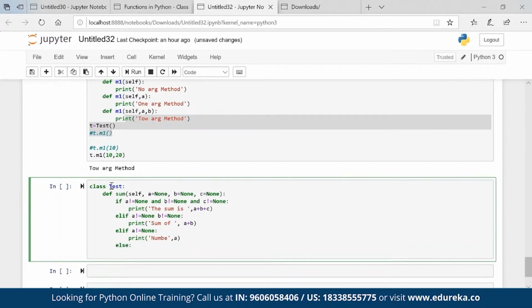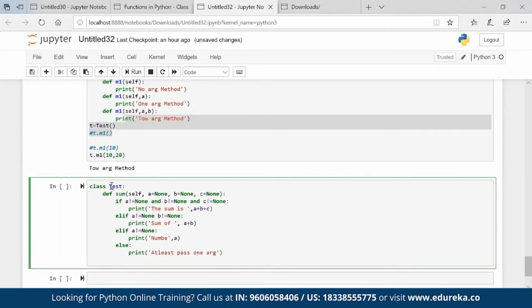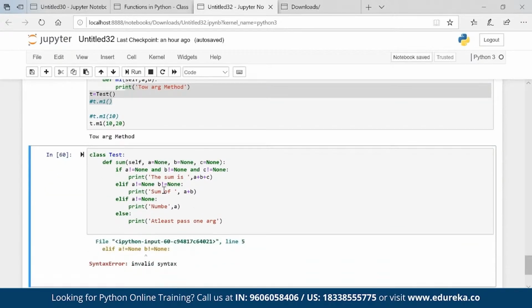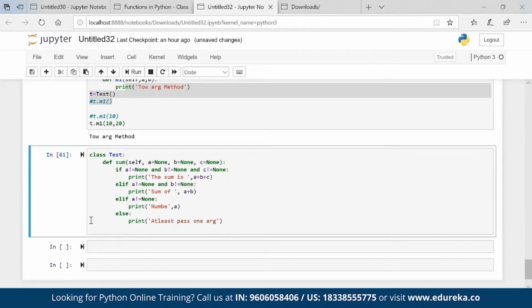Else print at least pass one argument. Okay, something goes wrong syntactically, something is missing. Okay, now let's call t is equal to test.